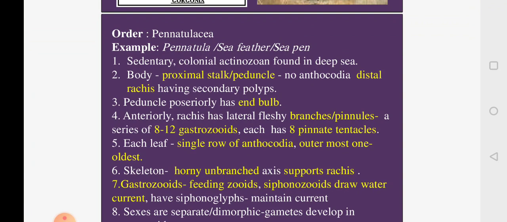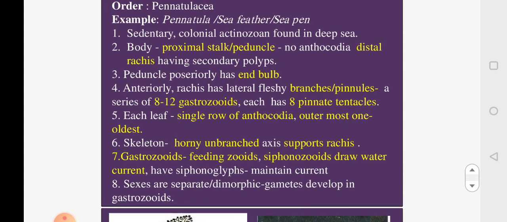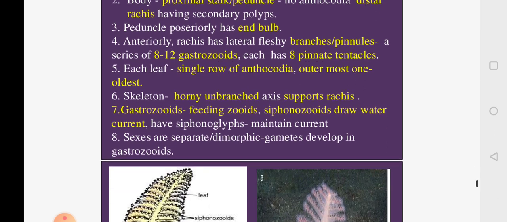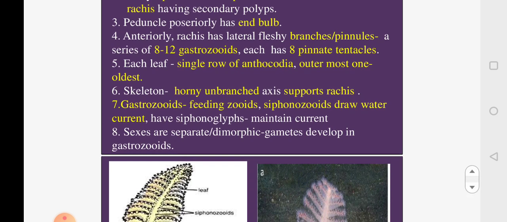And each leaf will have a single row of anthocodia. If you look at the entire leaf, the one which is at the extreme end, that is the outermost region, is occupied by the oldest polyp, and the youngest polyp will be present towards the central axial region. The skeleton of this is horny in nature. It is a proteinaceous substance. There is an axis. This axis will support the rachis.